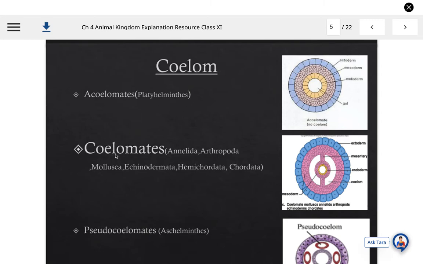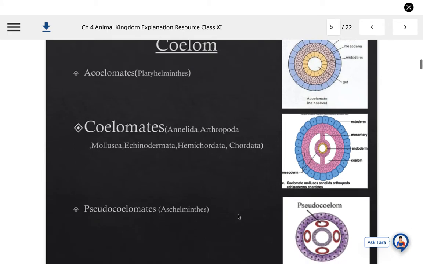The other group on the basis of coelom is coelomates, in which Annelida, Arthropoda, Mollusca, Echinodermata, Hemichordata and Chordata are coming. And here you can see that in these phyla, the body cavity can be clearly seen in between the endoderm and ectoderm. That cavity space is known as coelom, and you can clearly see this coelom here on both the sides.